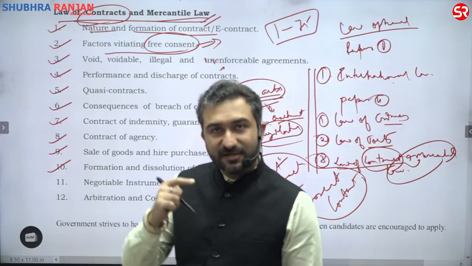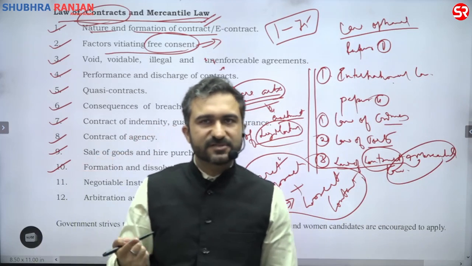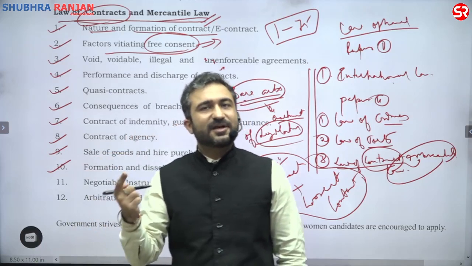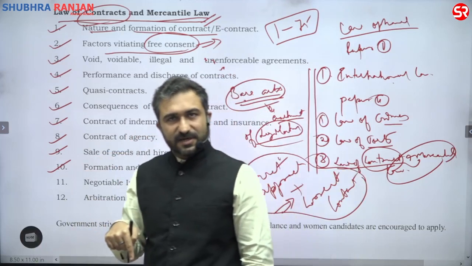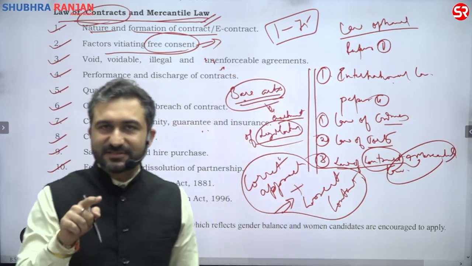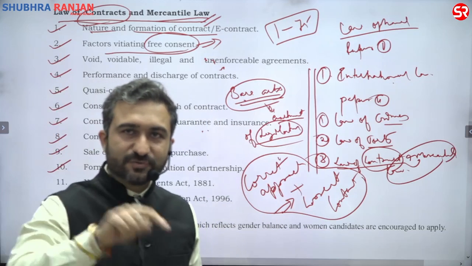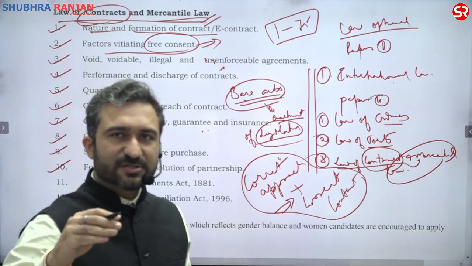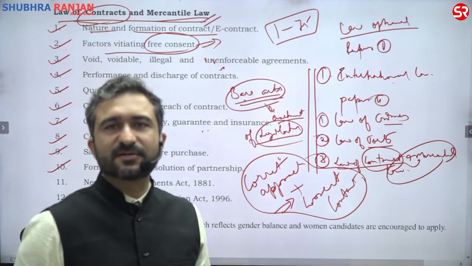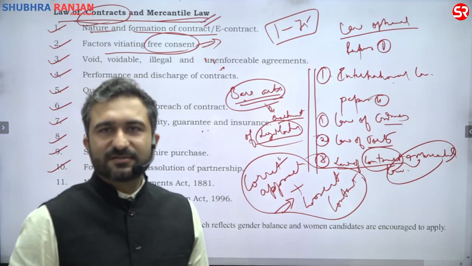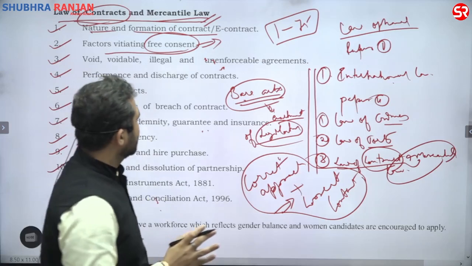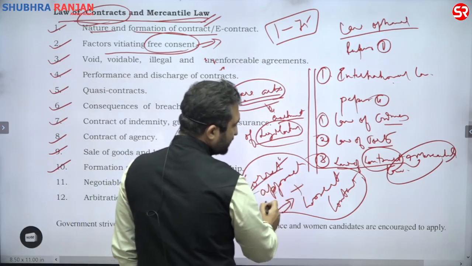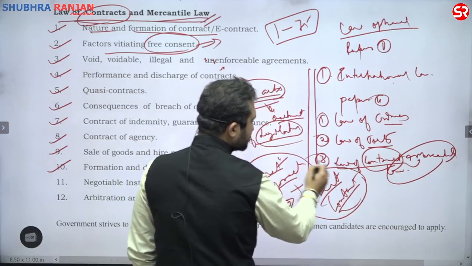If you don't know how to think about this particular provision, what the legislator would have thought before putting these words into the Bare Act, you will never be able to understand why they are saying such words, why this particular logic is appended to it. So the formula is very clear: correct approach and the correct content.